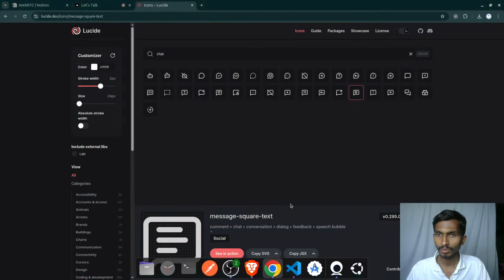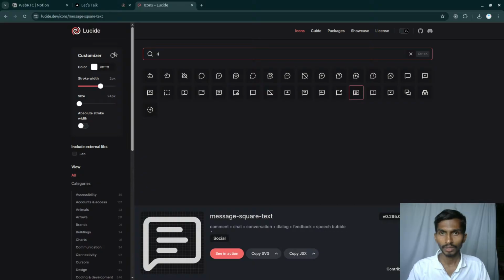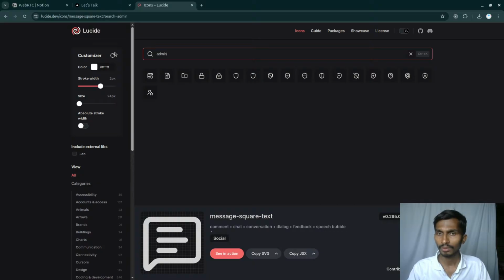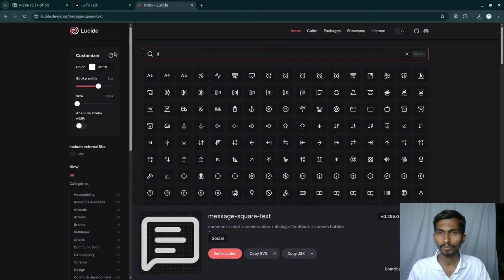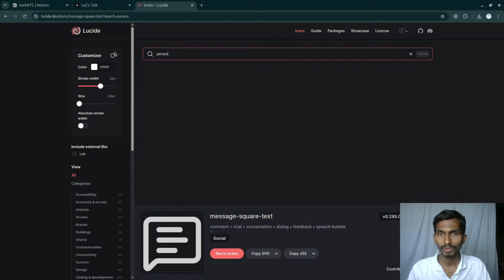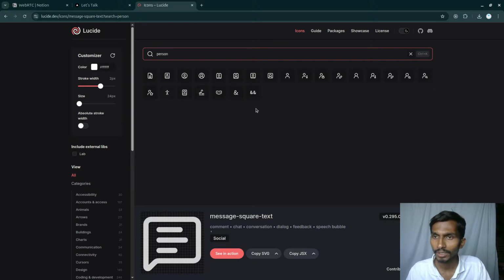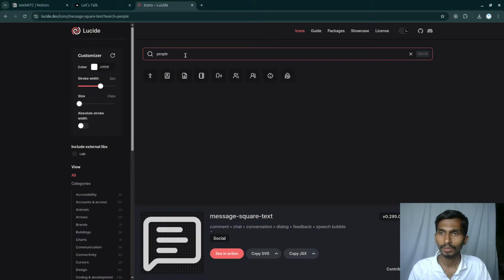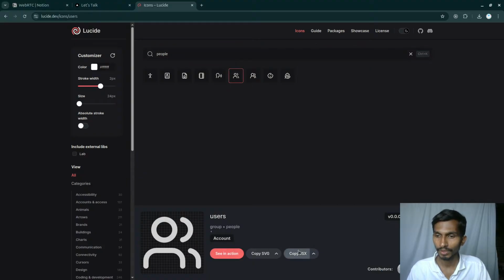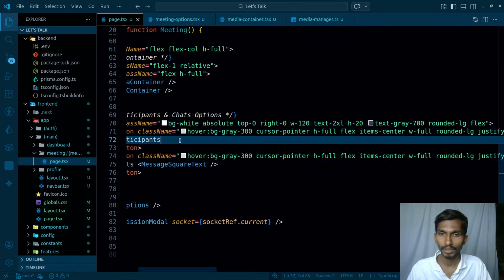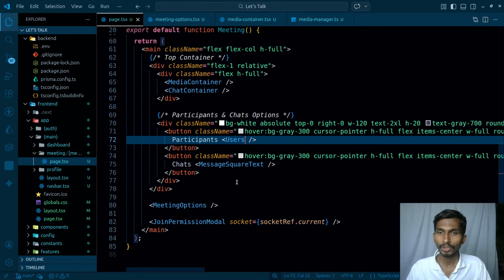As far as the participant, admin, person. Interesting, now I'm getting that. I thought I would not get that. People, more than one person. So this is the one I'm gonna be having. Users, copy JSX, and let's simply paste it here. Let's simply import it from Lucid React. So this is how it's gonna be going on.